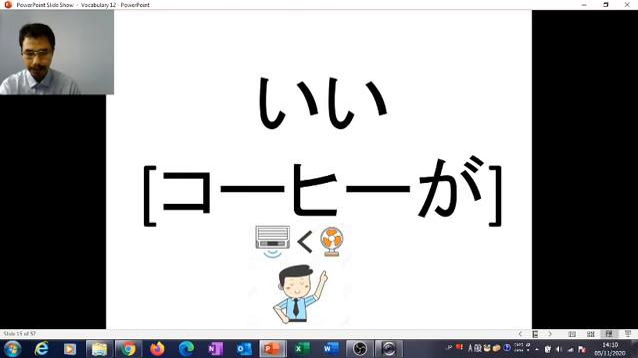And then this one is the word ii. For example, kohi ga ii, but the picture is not about coffee. The picture is about a different thing: I prefer aircon compared to the fan. So what does it mean here? The word ii is a vocabulary we can use to say what we prefer. If you say kohi ga ii desu, I prefer coffee. If you say aircon ga ii desu, I prefer aircon. So it's about your preference.